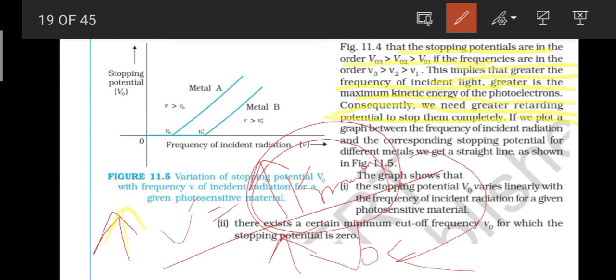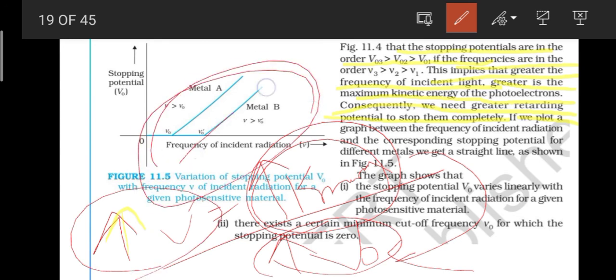So if we plot a graph between the frequency of incident radiation and the corresponding stopping potential for different metals, we understand that if this is more, then this will be more. So the graph will be linear. See, the graph is linear here. So for different metals we get a straight line.